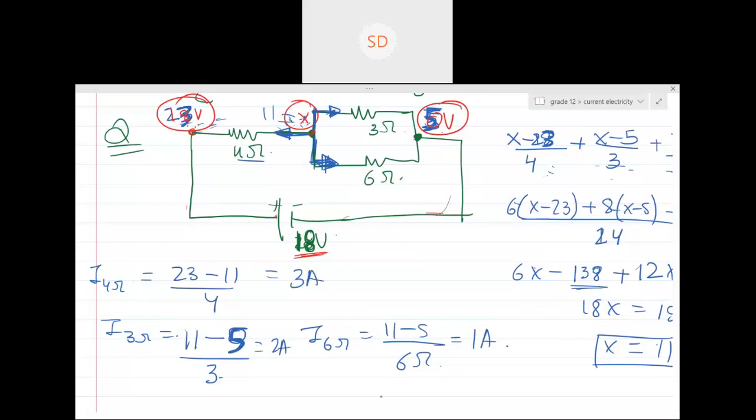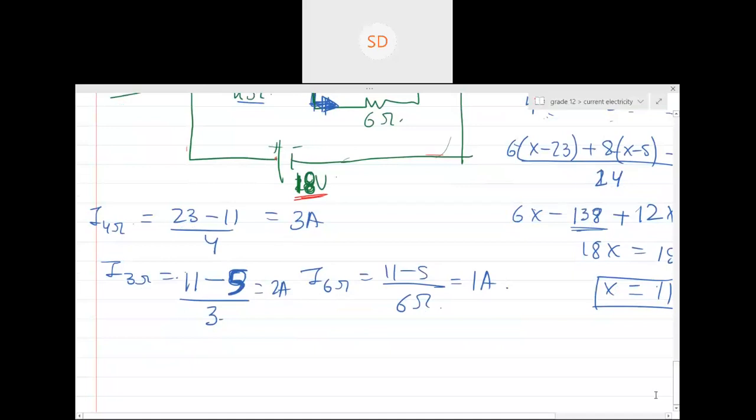Is this clear? Yes, sir. Can you see the net resistance was 6 ohm? So the current through the battery is 3 ampere. The 3 ampere current will come over here, pass through this 4 ohm resistor and then divide into the 3 ohm and 6 ohm. Can you see all of this? I can do a question using any other approach as well, but what we need to learn is to choose the smallest and most appropriate approach for every question. Is this question clear, guys?